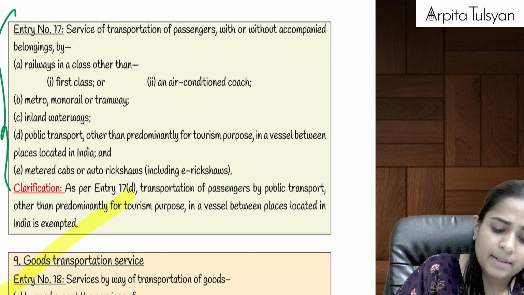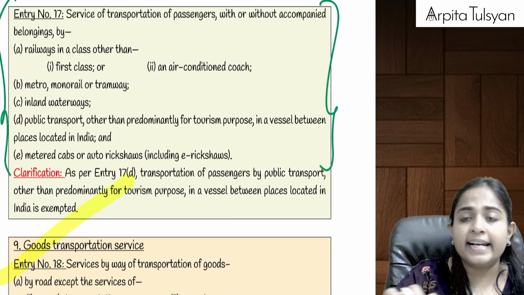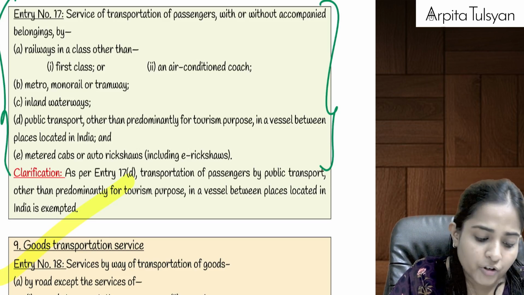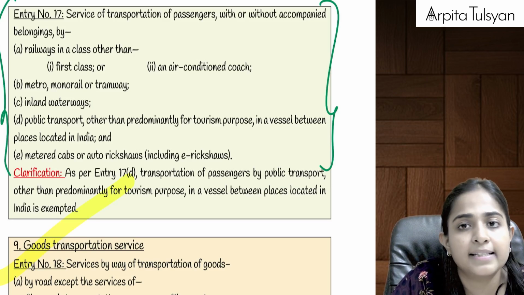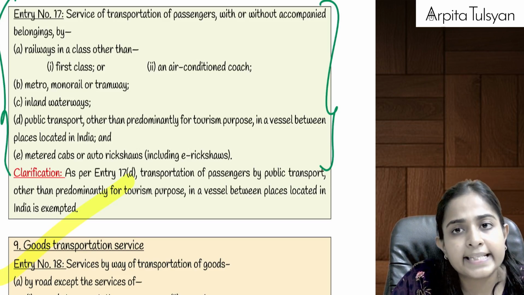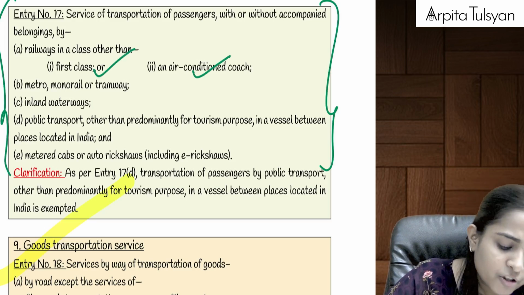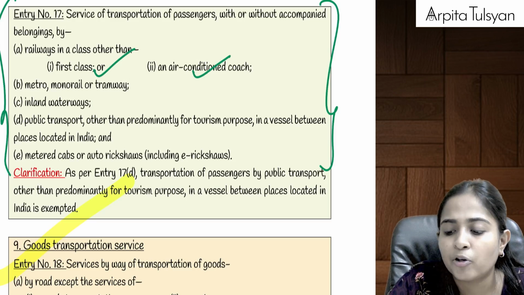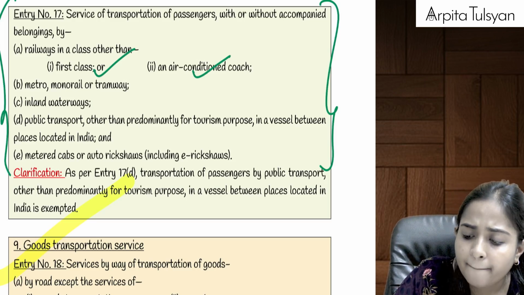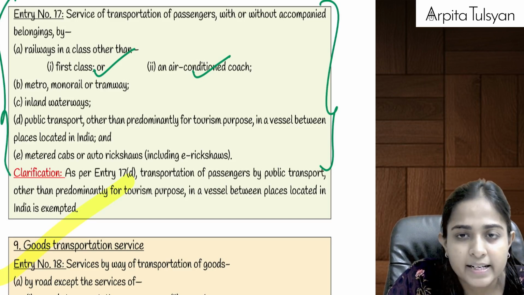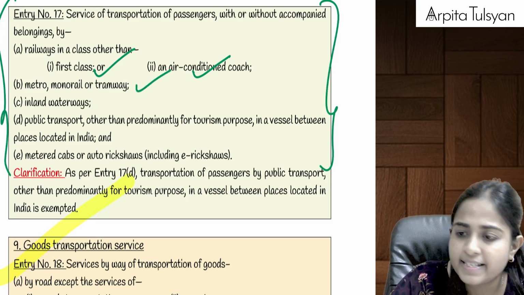Right? Then similarly, let's go to the next entry, that is entry number 17. Entry number 17 again talks about transportation of passengers. If it is done by railways, AC and first class is always taxable. Please remember this. Other than AC and first class, it will be fully exempted. Then metro, monorail, tramways, always exempted.